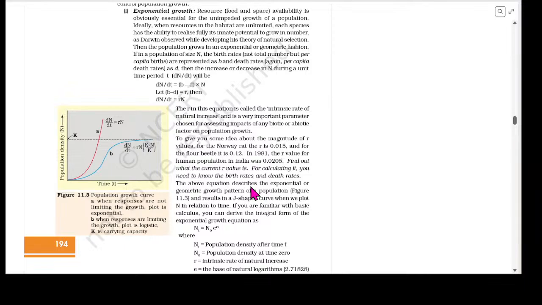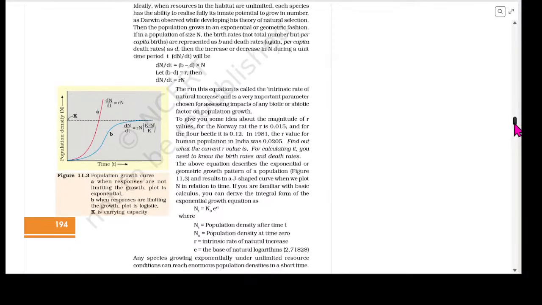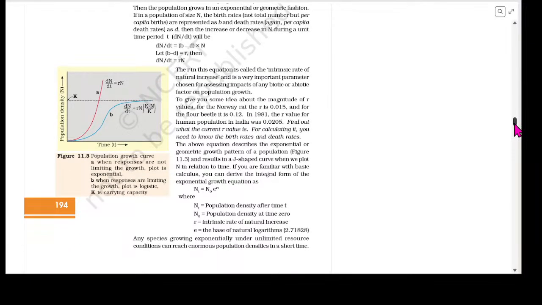The above equation describes the exponential or geometric growth pattern of a population and results in a J-shaped curve when we plot N in relation to time. If you are familiar with basic calculus, you can derive the integral form of the exponential growth equation as Nt = N0 e^(rt). Nt is population density after time t. N0 is population density at time 0. r is the intrinsic rate of natural increase, whereas e is the base of natural logarithm.